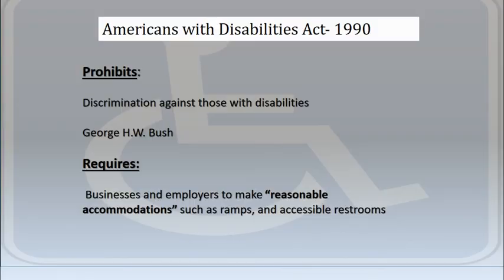Americans with Disabilities Act, 1990. This is going to outlaw discrimination by businesses against people with disabilities. Signed by George H.W. Bush. It's going to require businesses to make reasonable accommodations, such as ramps and accessible restrooms, for people with disabilities.